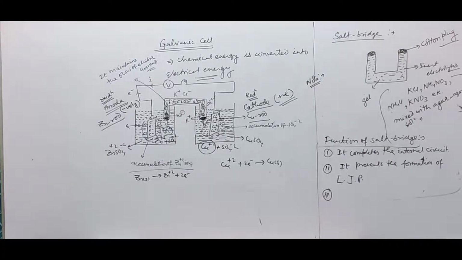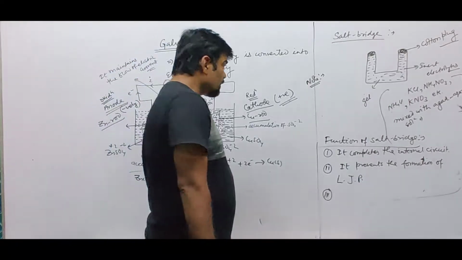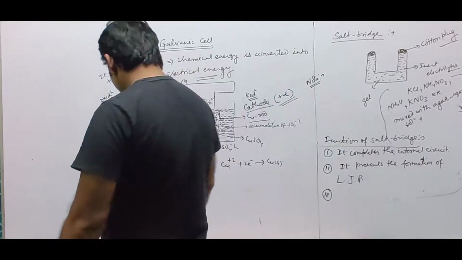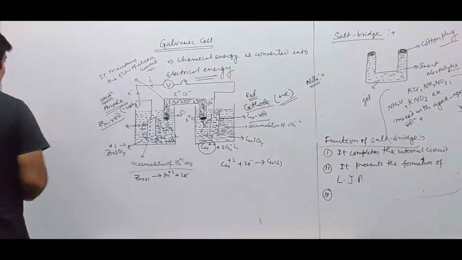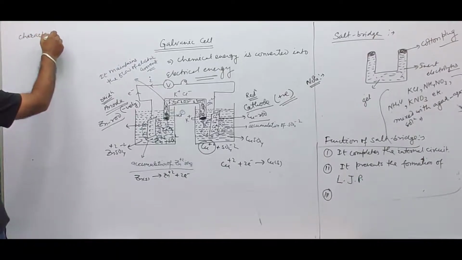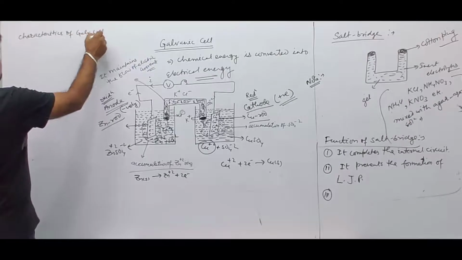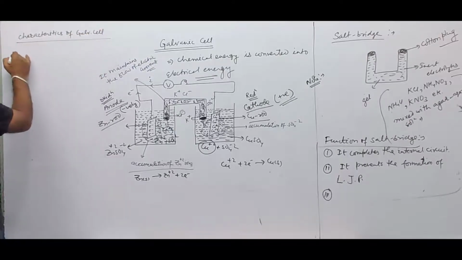Understood? So this is the function of the salt bridge, and this is about the arrangement which is called a galvanic cell. So what can we say about the galvanic cell arrangement, what can we characterize? If you want to write the characteristics of a galvanic cell, first point.